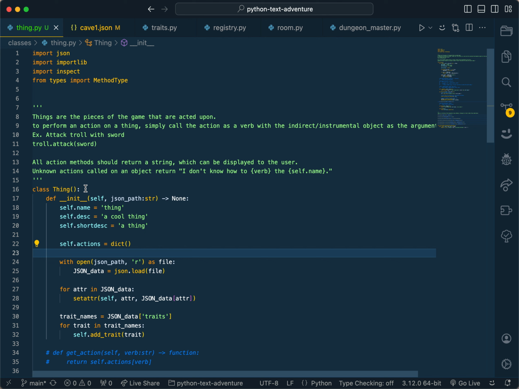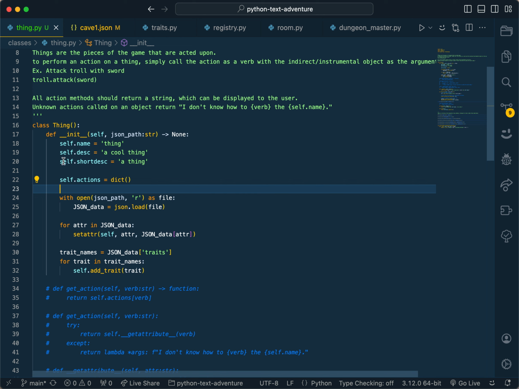So things can be props or actors, or I guess in theory I could also have rooms implemented as things, even though I have a separate room class. I might change that in the future. But yeah, so things have some cool properties. Things have a name, a description, and a short description, all of which are used to describe them when you quote unquote look around a room, right?